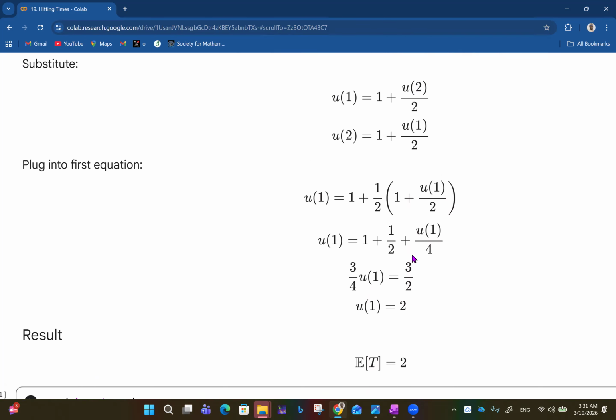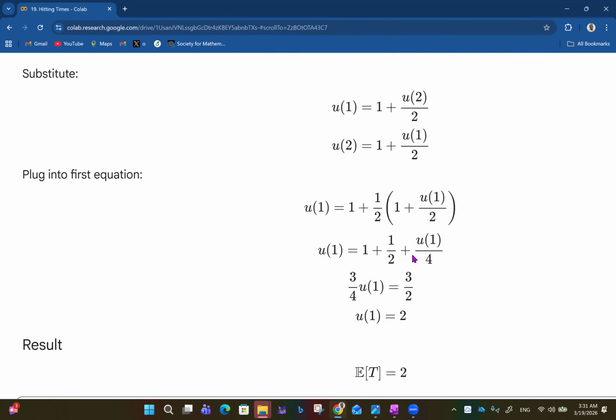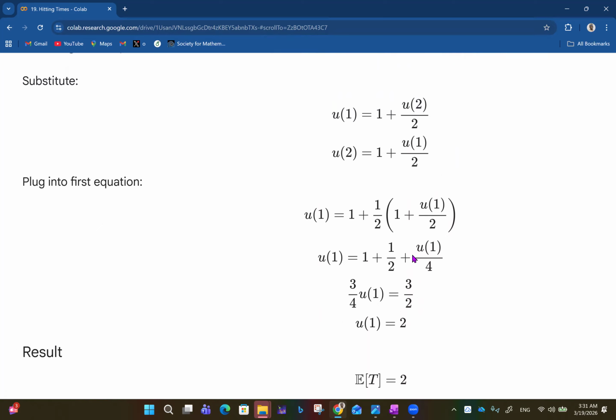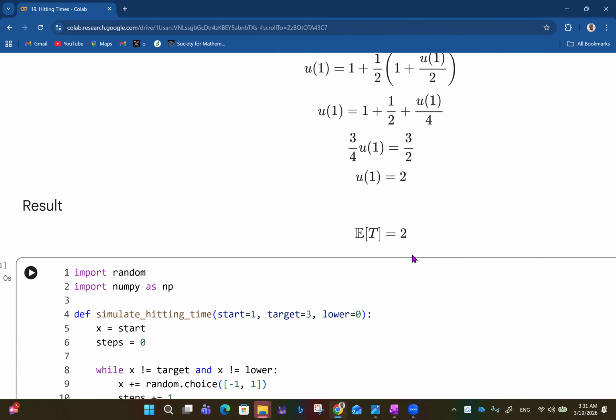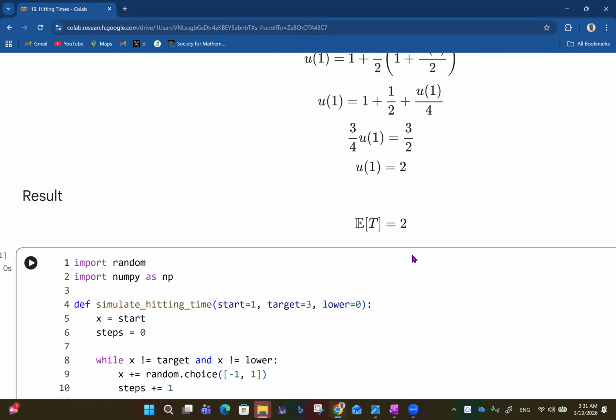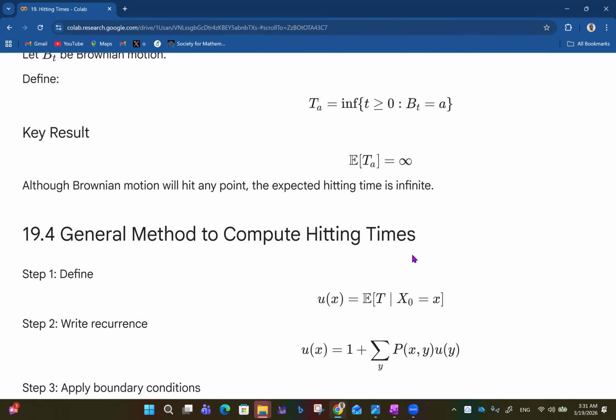So finally we have u1 to be 2. u1 is 2, and if u1 is 2, then u2 is also 2, right? So we have that. So that's the shortest time it's going to take, I believe. So that's why we stop at 2 there.